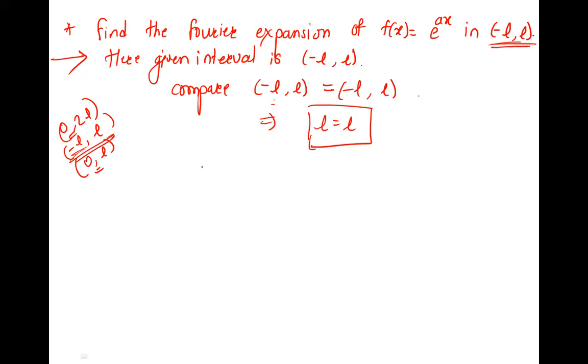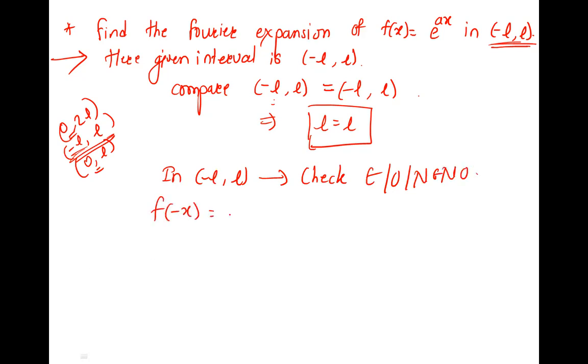Therefore, as the interval is minus L to L, what do we first do? Check for even, odd, or neither even nor odd. So we'll do that. f of minus x is e raised to, replacing x by minus x, e raised to minus ax.